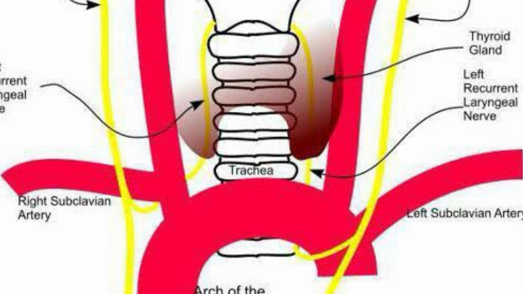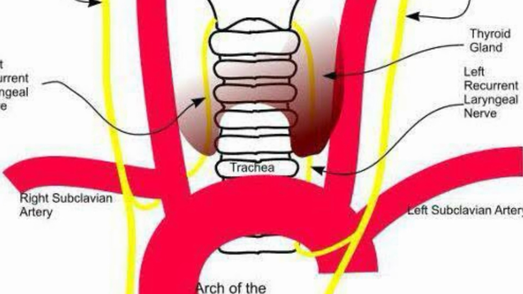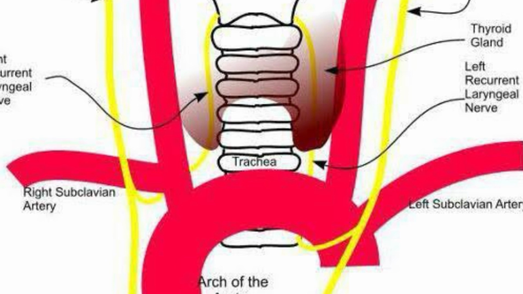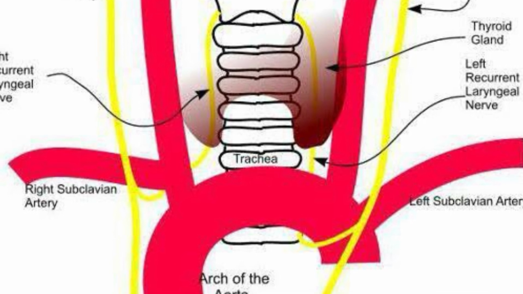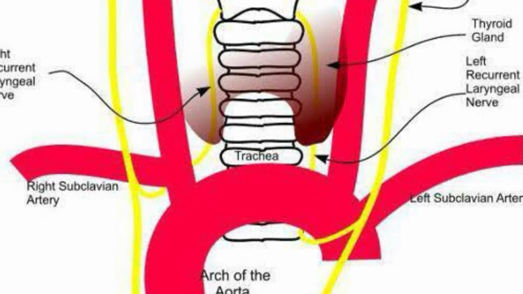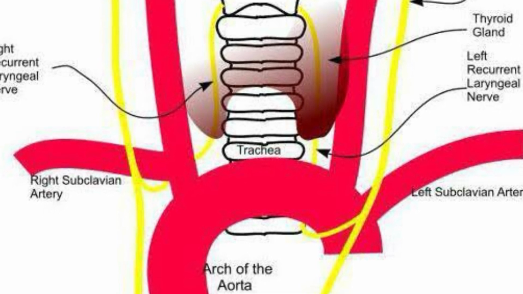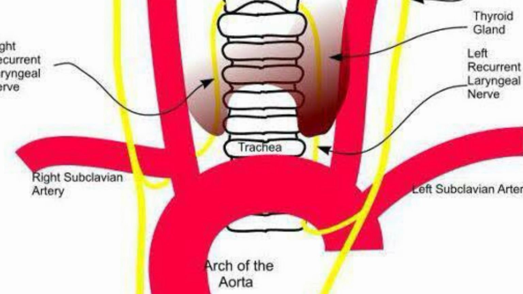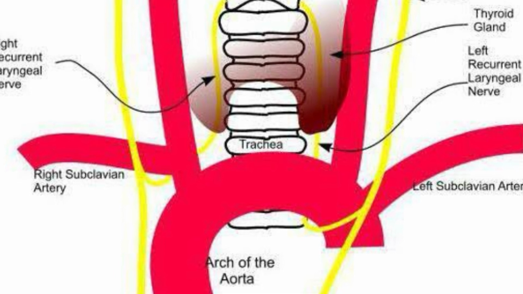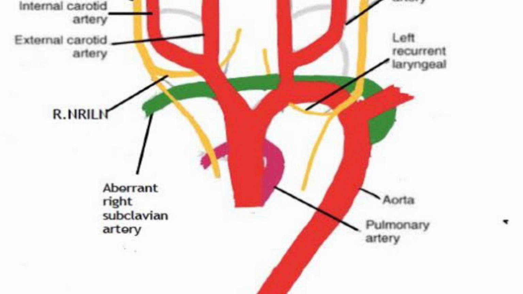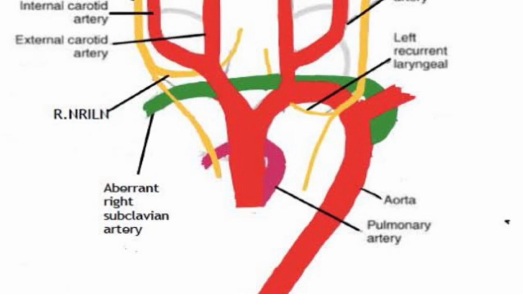It means it lies below the subclavian artery. While on the left side, there is no disappearance of the sixth and fifth aortic arch arteries, so it remains below the arch of the aorta. So the position is higher on the right side because of disappearance of the distal portion of the sixth and fifth aortic arches.